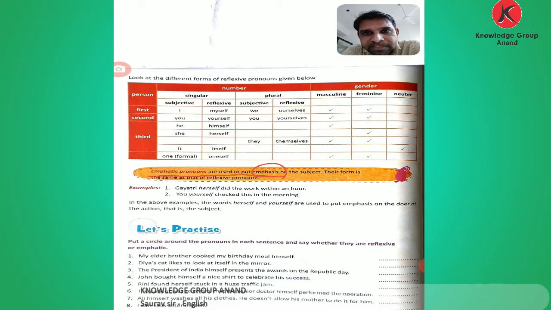Their form is the same as that of reflexive pronouns: myself, yourself, himself, herself, itself, ourselves, yourselves and themselves.